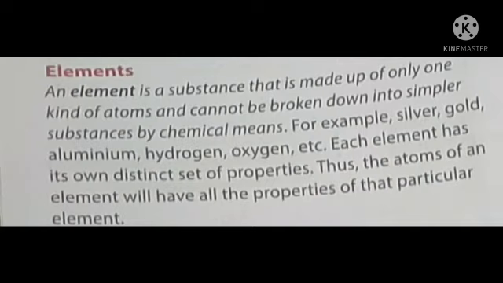Each element has its own distinct set of properties. That is character. Thus, the atoms of an element will have all the properties of that particular element. So what is an element? An element is a substance that is made up of only one kind of atoms and cannot be broken down into simpler substances by chemical means. This is also an important 2 mark question. What is an element?